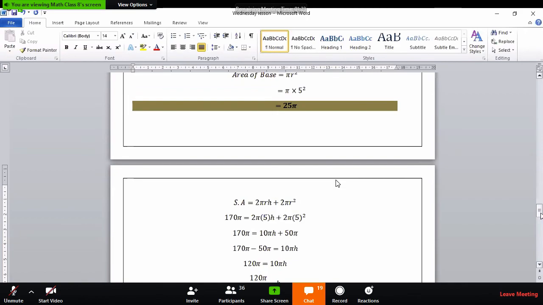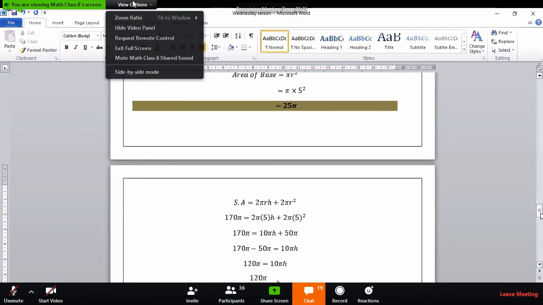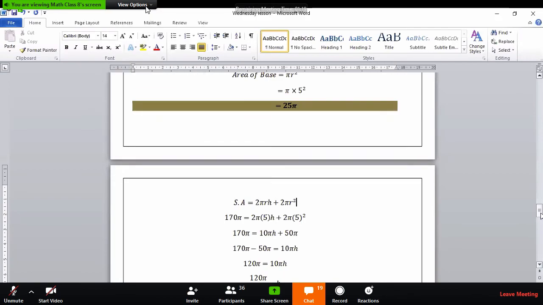Here you are just finding out the volume and the surface area. As shown in the video, 2 pi r square is the area of the two bases and 2 pi r h is the area of the curved part of the cylinder.